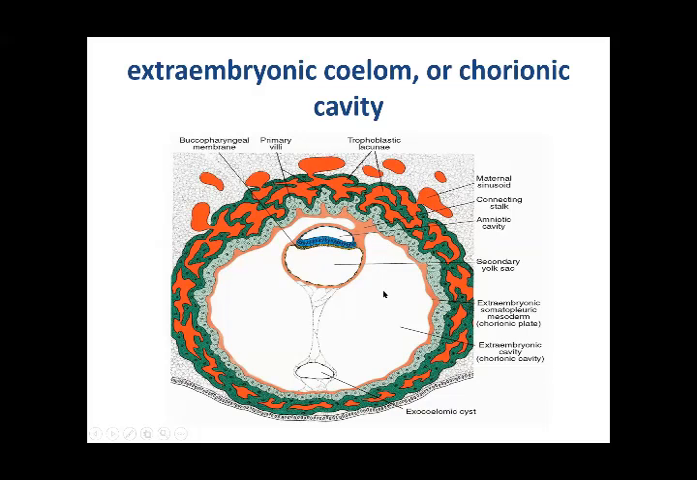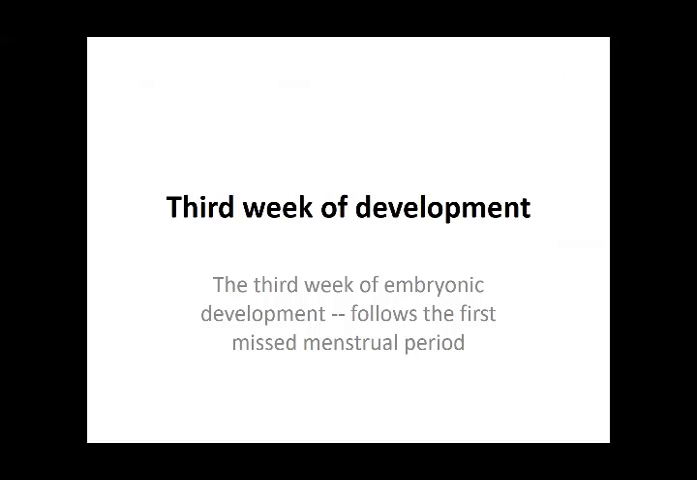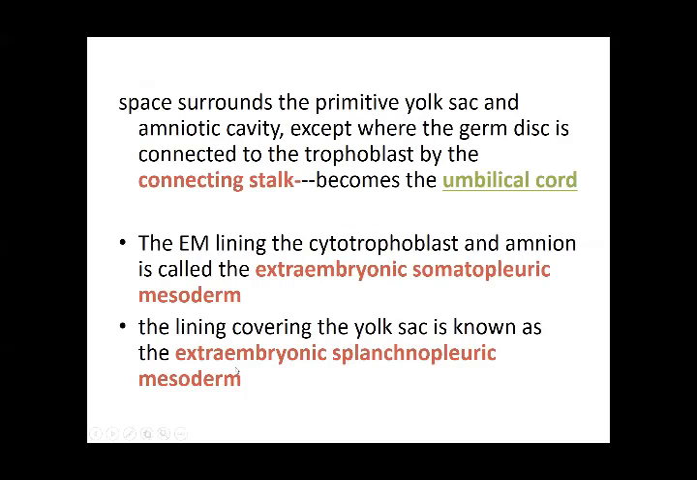Then cavities appear in this extraembryonic mesoderm, dividing it and forming a large cavity, which we call the chorionic cavity or the extraembryonic cavity. The extraembryonic mesoderm which covers the yolk sac is going to be called the extraembryonic splanchnopleuric mesoderm, and that which is covering the outer side is going to be called the extraembryonic somatopleuric mesoderm. Okay.